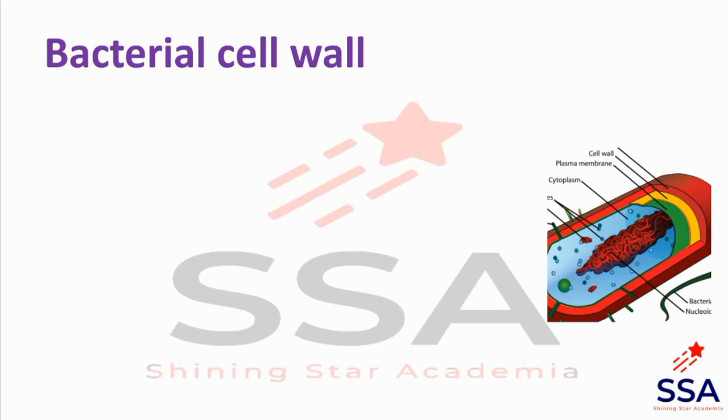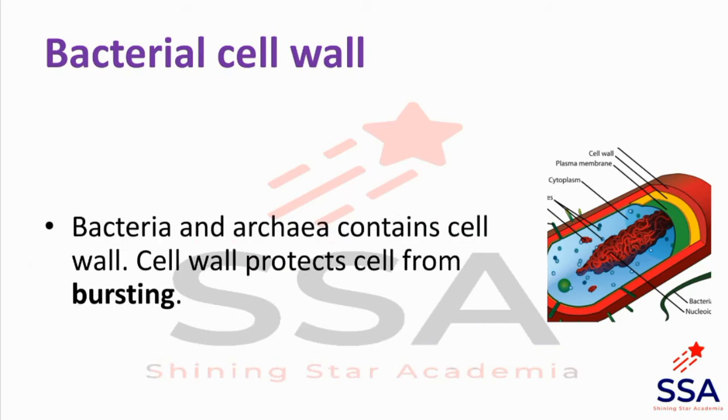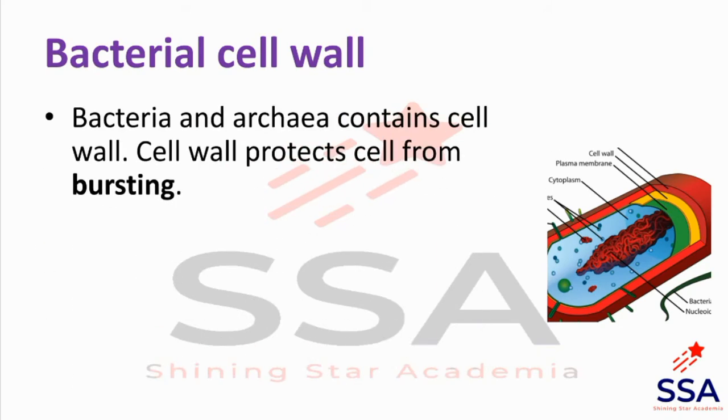Then in this video, we will mainly focus on bacterial cell wall. Image of the bacteria is given. Here you can see green color of the plasma membrane. Plasma membrane is in green color. Then it is surrounded or covered by cell wall, yellow in color. Bacteria and archaea contain the cell wall, and cell wall protects the cell from bursting, as we saw in the earlier slide.